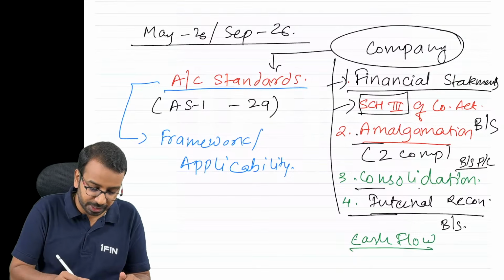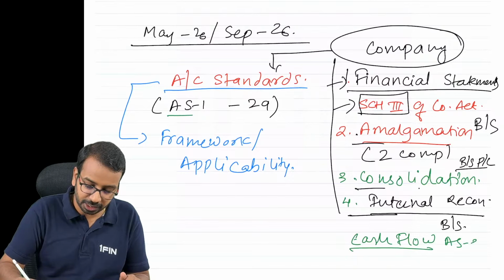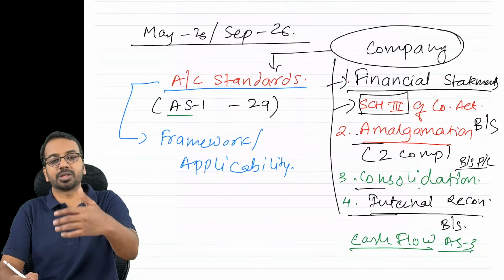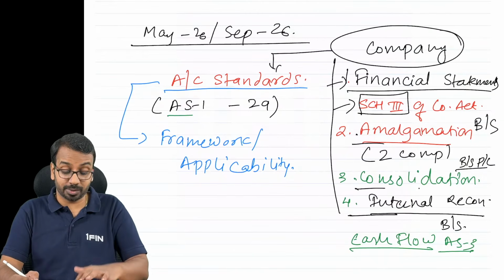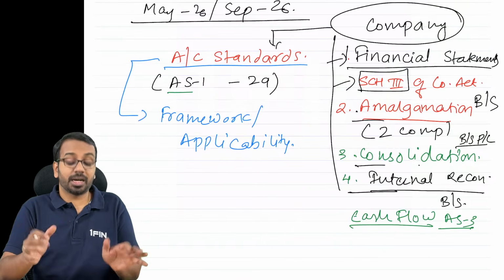Now, cash flow statement is covered under Accounting Standard 3, right? But we'll treat it separately as a part of financial statements. These are the two broad parts of the syllabus.